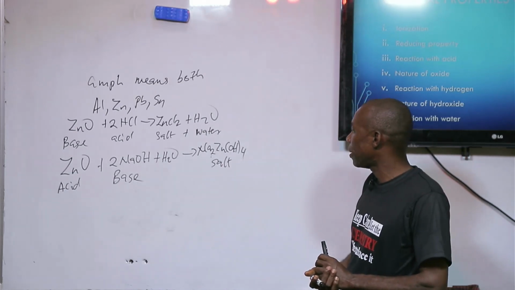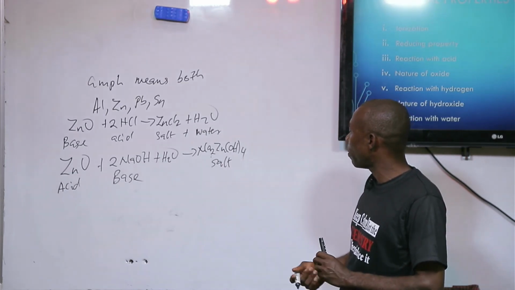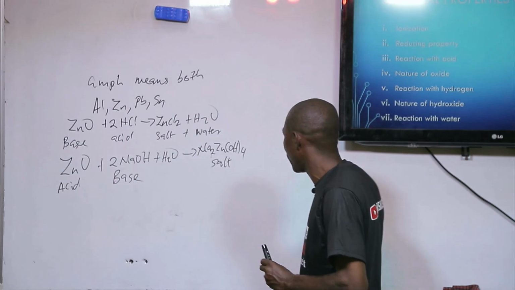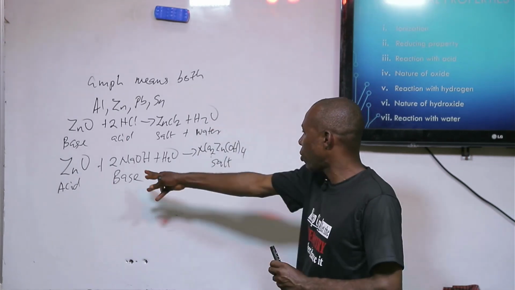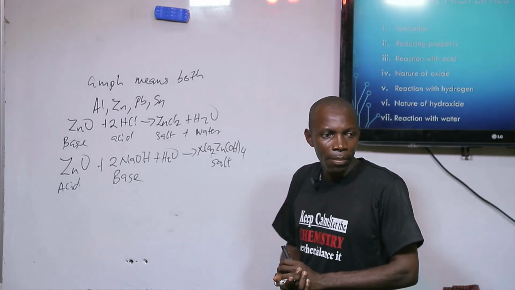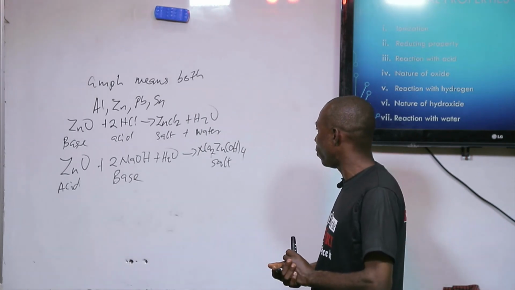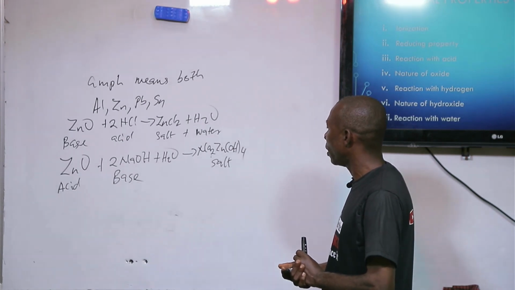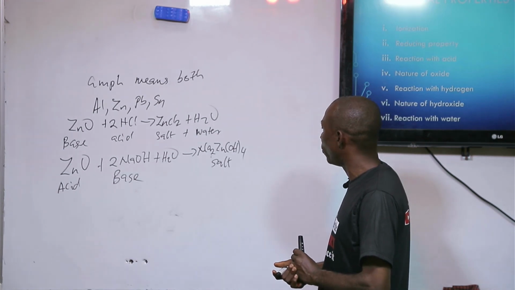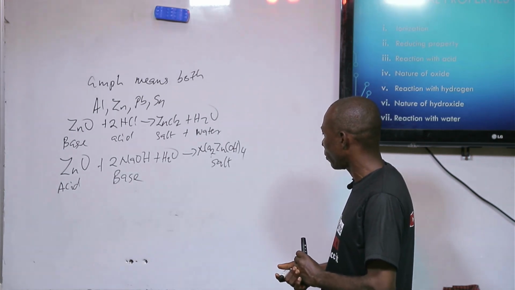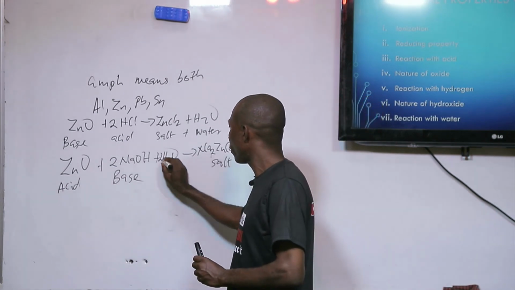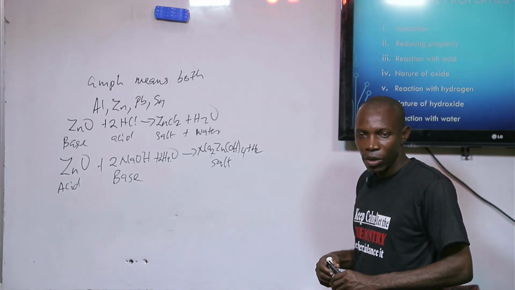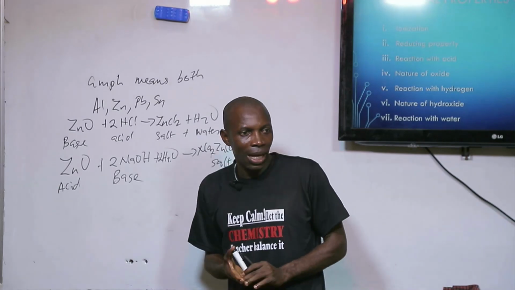So the ability of zinc oxide to react with an acid to form salt, and also with a base to form salt, makes zinc oxide amphoteric. Similarly, aluminium and lead oxides can also do that.